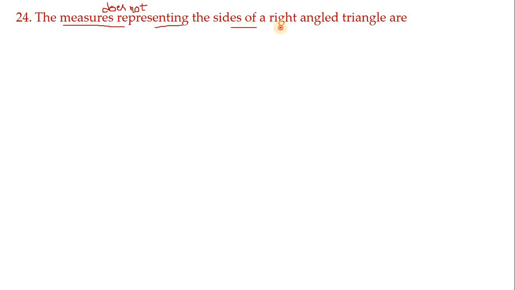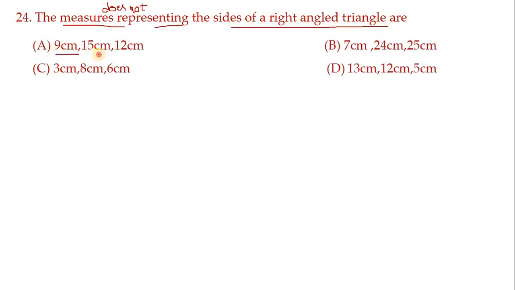Representing the sides of a right angle triangle are: 9, 15, 12; 7, 24, 25; 3, 8, 6; 13, 12, 5. Understand the problem. They are asking which measurement is not related to a right angle triangle, I mean which measurement does not form a right angle triangle. For that, in each pair of sides identify the greater one.